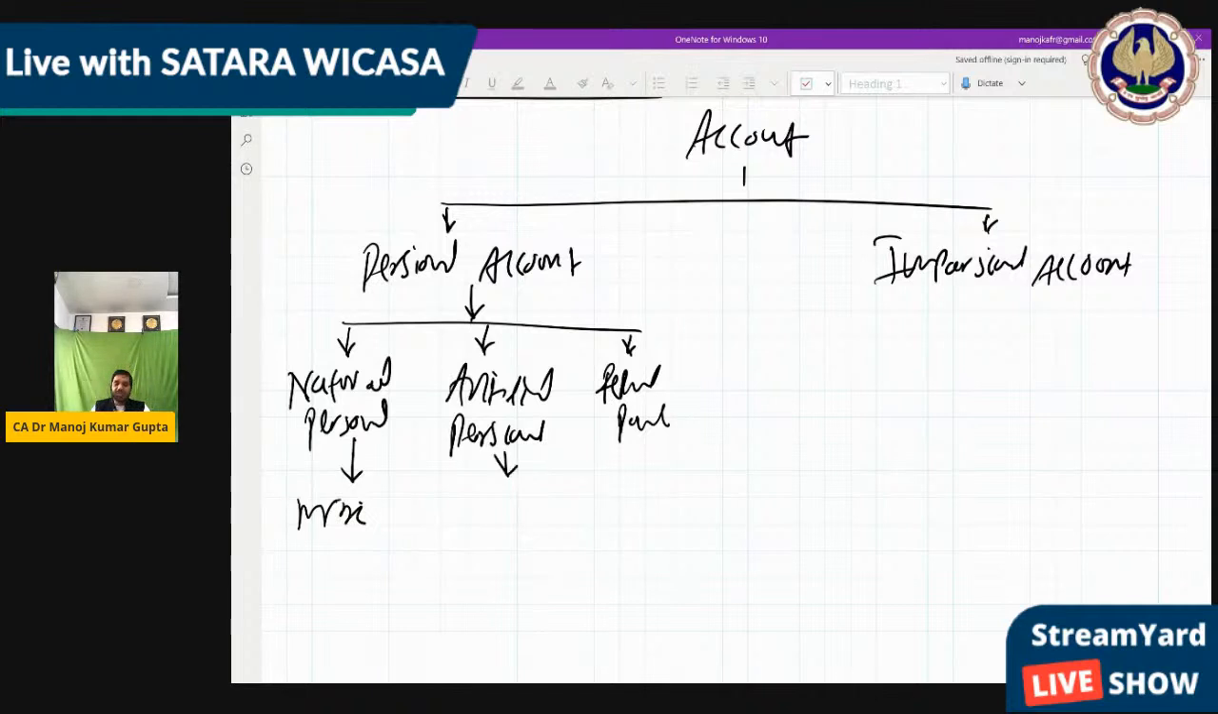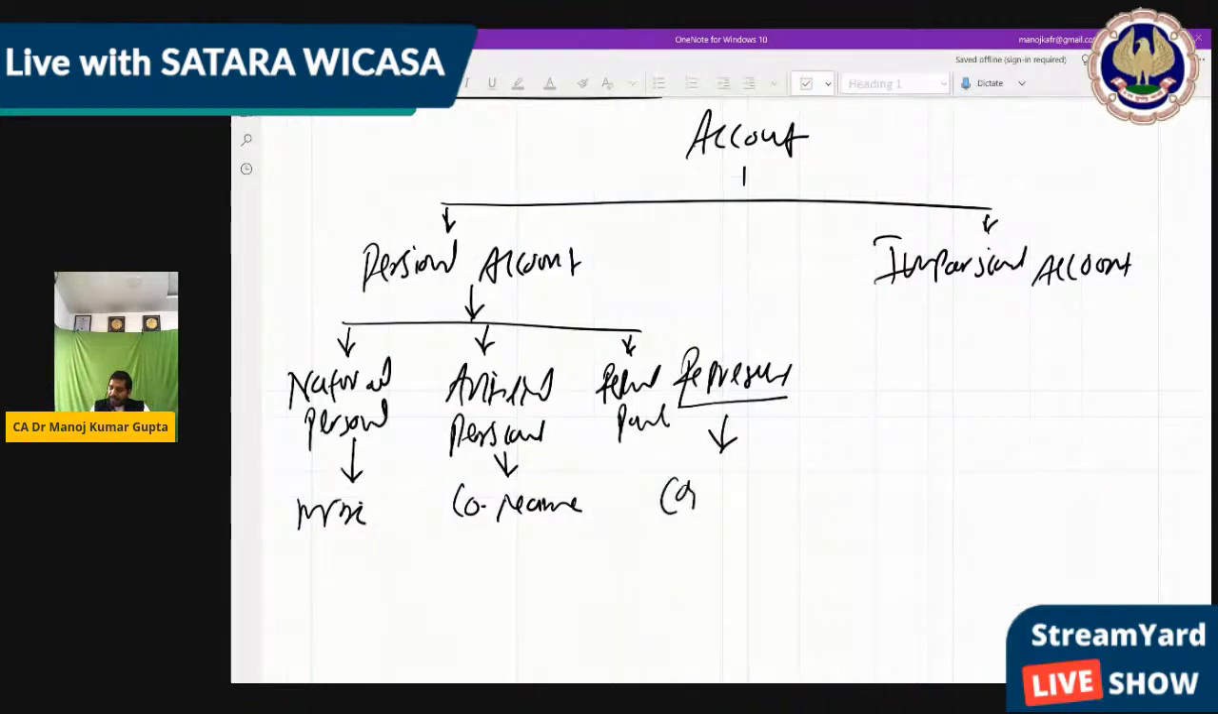What is artificial personal? Something like Reliance Industries. We can sue Reliance Industries. But who is Reliance Industries? It's a company. So you can say company name. Now, third is representative, or you can say one that is used in place of someone. So what is representative personal? Like capital account. We use capital account for what? For the proprietor's name. So instead of the proprietor's name, we use capital account.